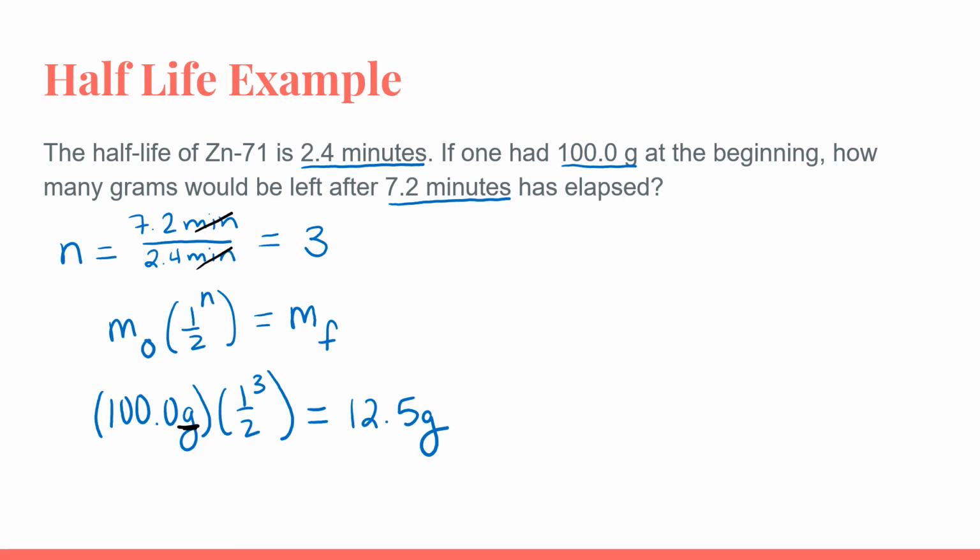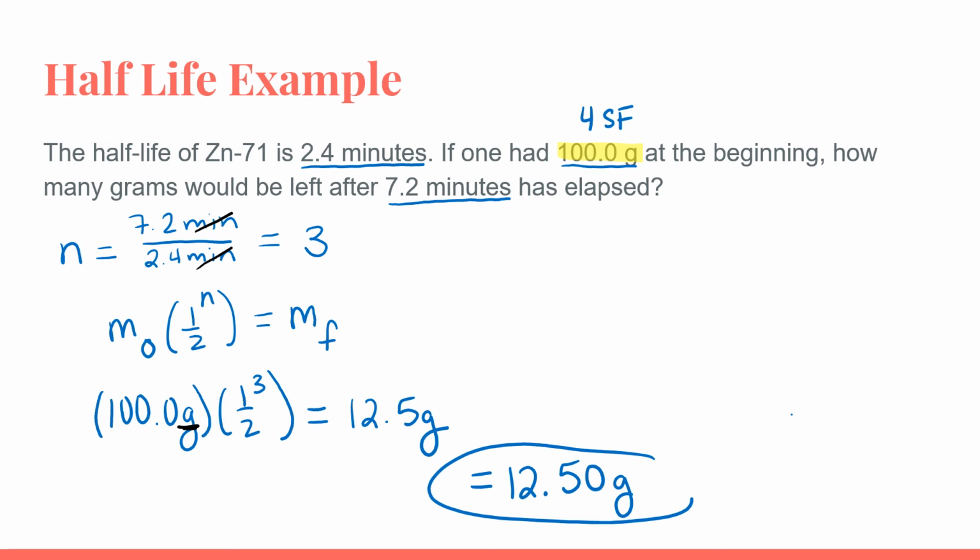What we haven't looked at yet are our significant figures and how many significant figures there should be in our answer. Half-life is a known value, and remember, known values cannot be used to determine significant figures, so the only measurement in the problem is this measurement of mass. This mass measurement of 100.0 grams has 4 significant figures in it, so my final answer should have the same number of sig figs. To fix our answer so that it has 4 significant figures, we're going to add a 0 after that 5, so that we have the proper number of significant figures in our answer.